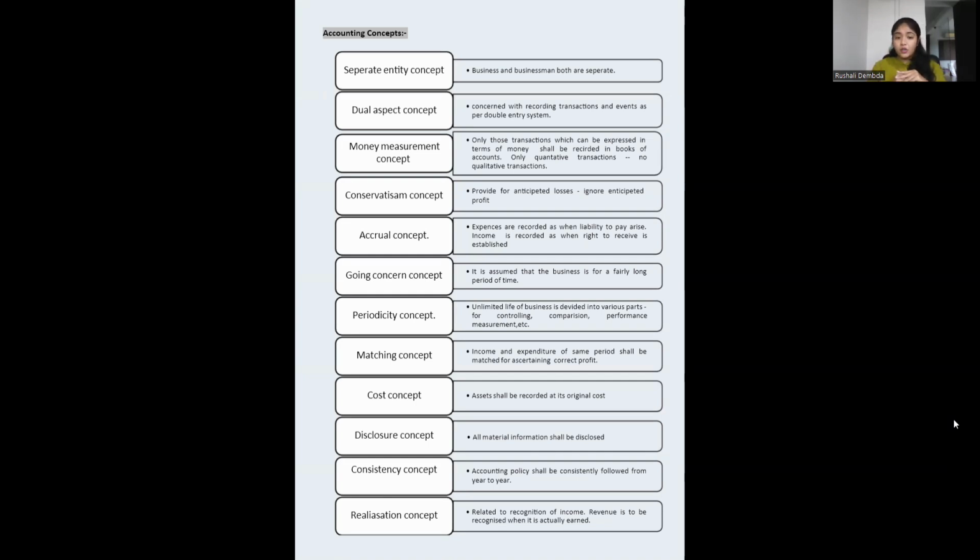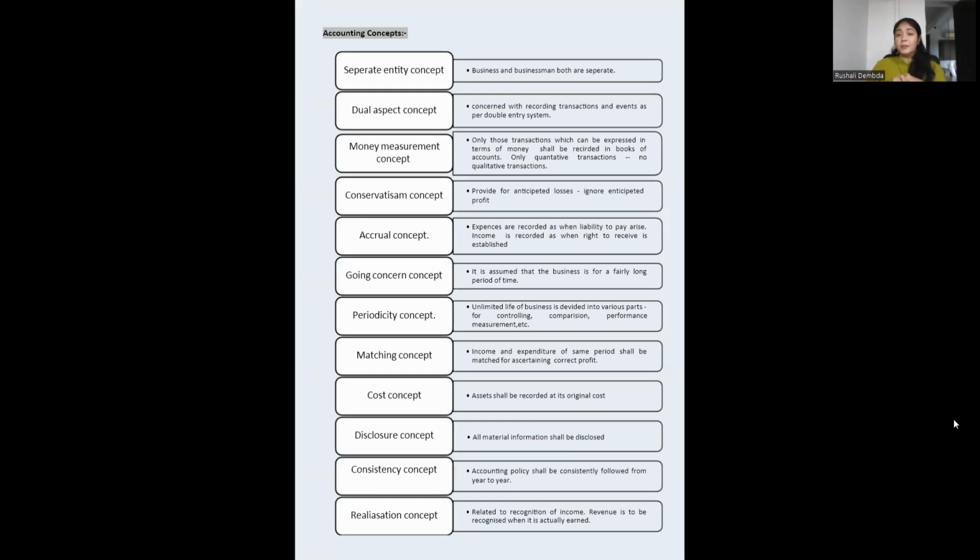Then comes the periodicity concept. The business has unlimited life and can work for n number of years, but every year you have to record some transactions. You have to divide the transactions into various parts for controlling and comparing. This year's transactions you record in this particular year, and in the next year you record in that one. Assets are there, and you have to divide the particular asset over its useful life. That is how you depreciate. So this is your periodicity concept. You have to record and measure for a particular period, 21 to 22, 22 to 23, 23 to 24. That is how, financial year wise, you have to record the transactions.